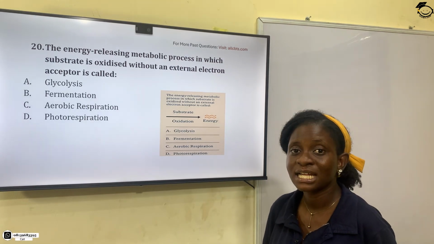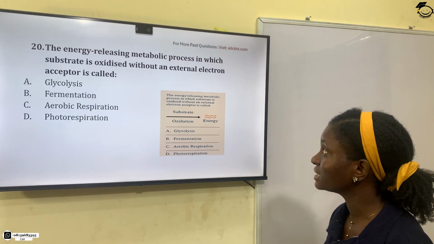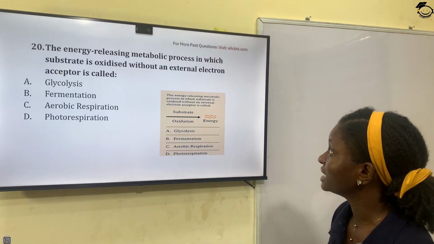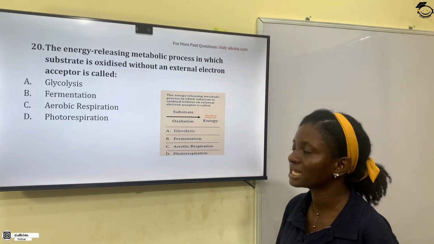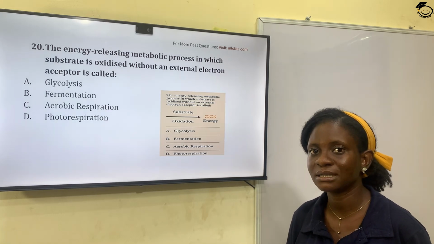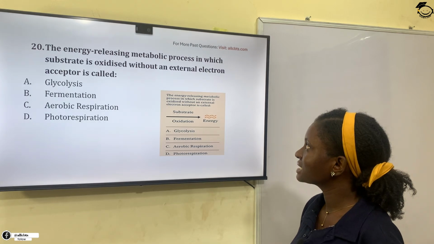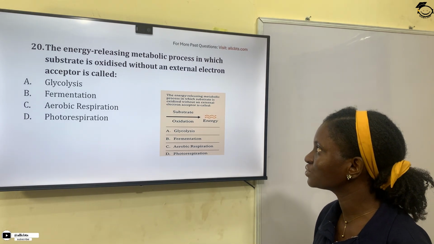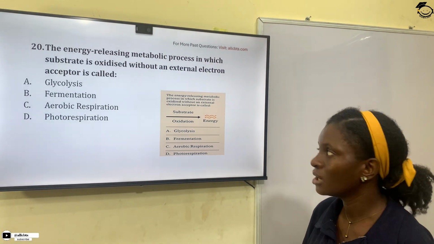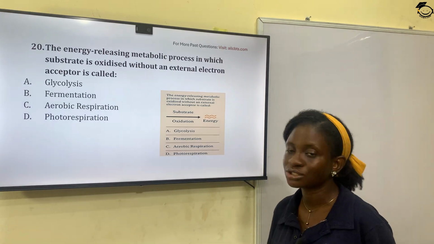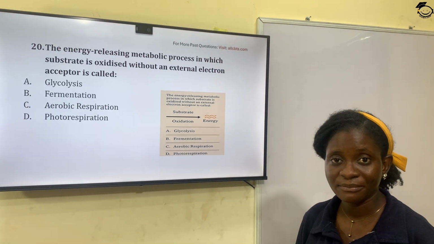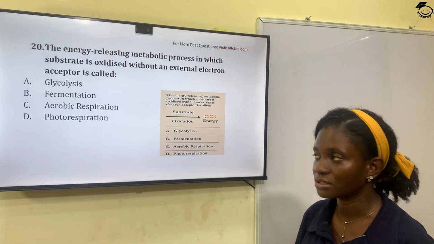The correct answer is fermentation. In fermentation, there's no need for an external electron acceptor, for example, oxygen. So the energy releasing metabolic process in which substrate is oxidized without an external electron acceptor is fermentation. Option B is the correct answer.